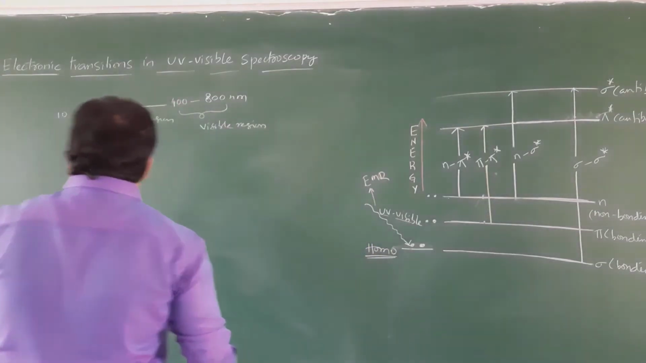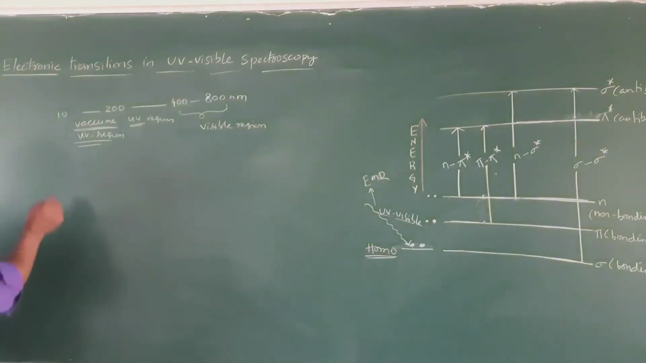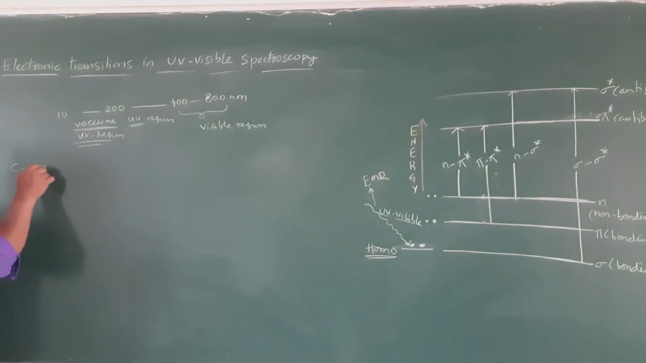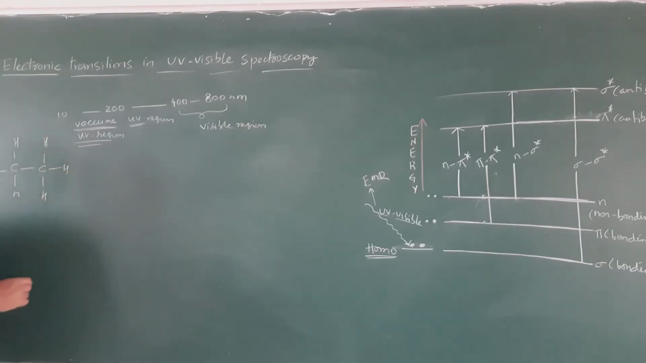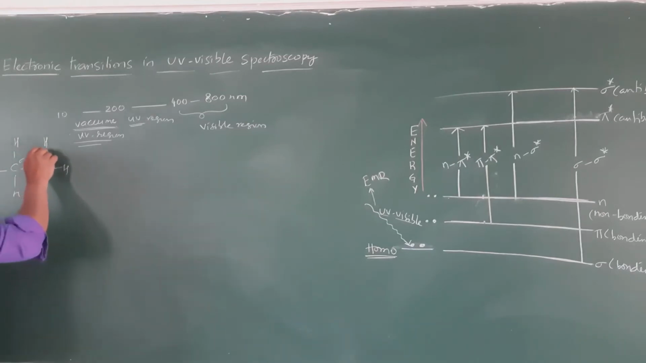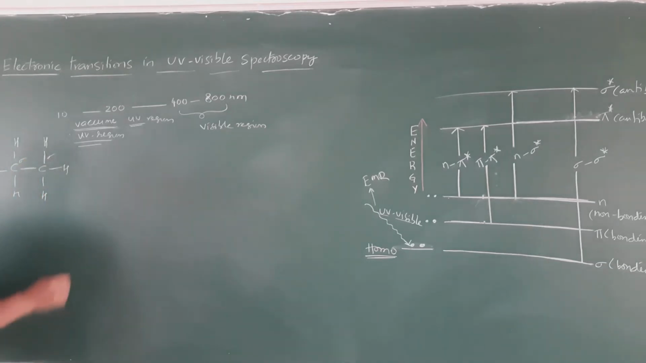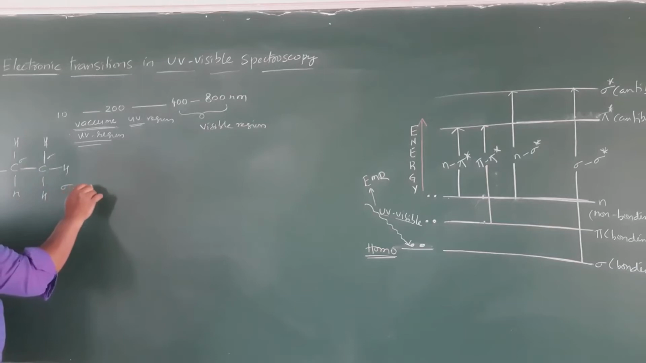For example, you can take ethane: carbon, hydrogen, carbon, hydrogen, carbon, hydrogen. So this is the ethane molecule. The sigma bond is present here, and here also the sigma bond is present. So mainly in these compounds, sigma to sigma star transitions are possible.